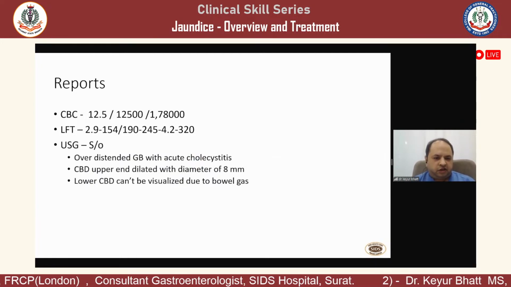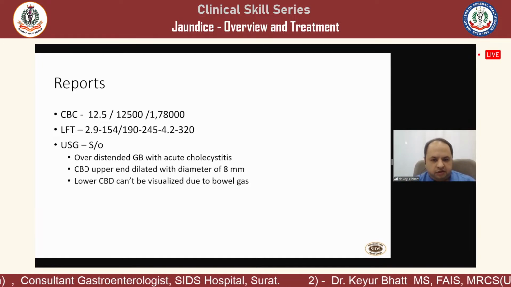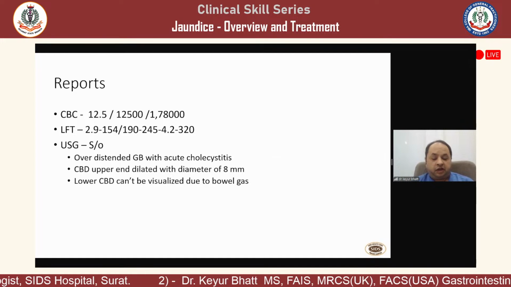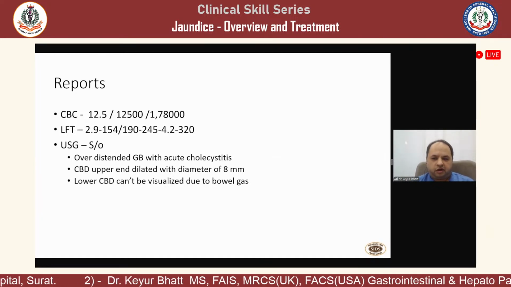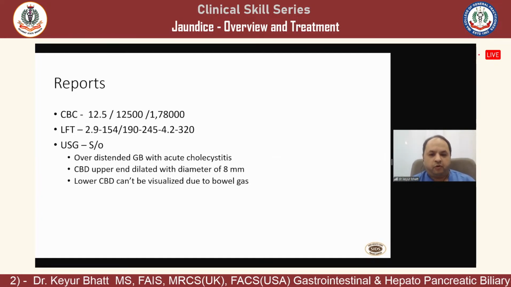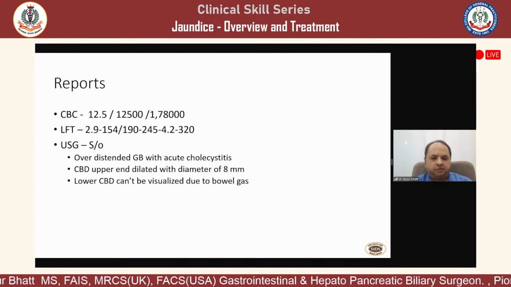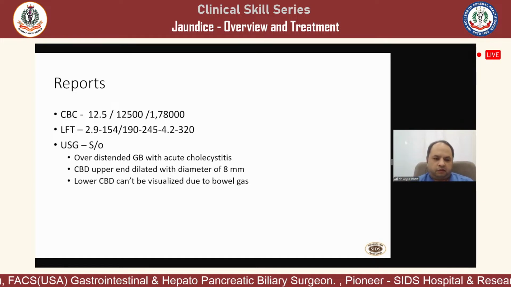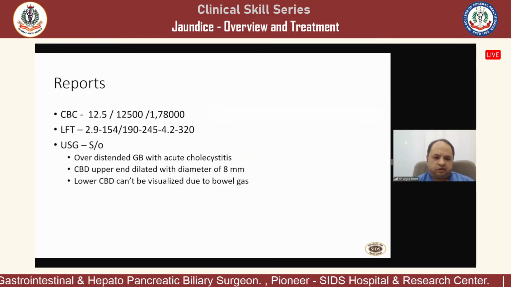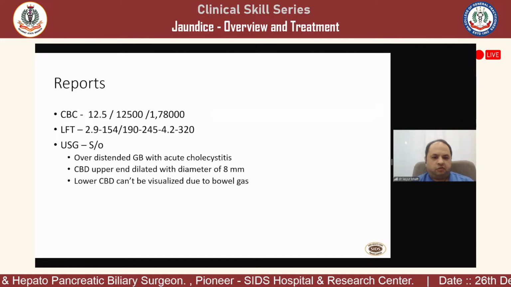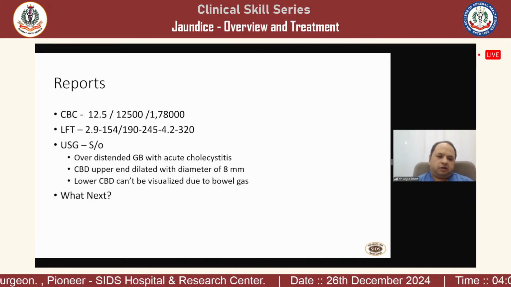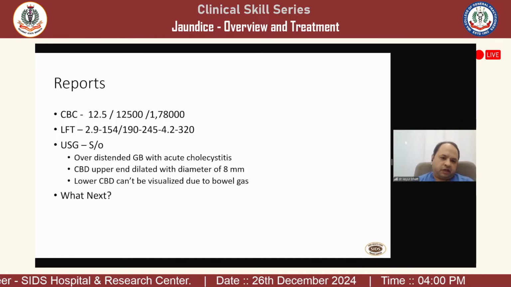The ultrasound was done and suggested a distended gallbladder with acute cholecystitis. The upper CBD end is dilated with 8 mm diameter. The ultrasound report says the CBD at porta, they will always mention CBD at porta. Most of the time they don't see the lower end of the CBD because of bowel gas, and the lower end could not be visible. This is a very peculiar and typical ultrasound report that we generally get. So if this is the picture, what is next that should be in our mind?